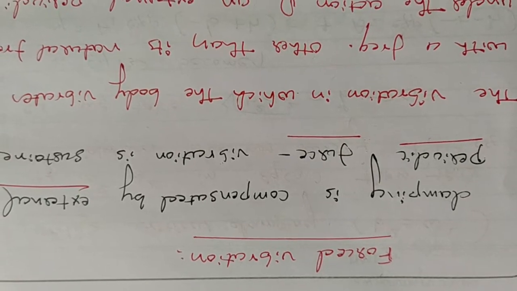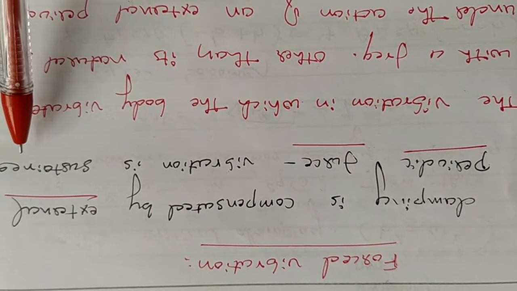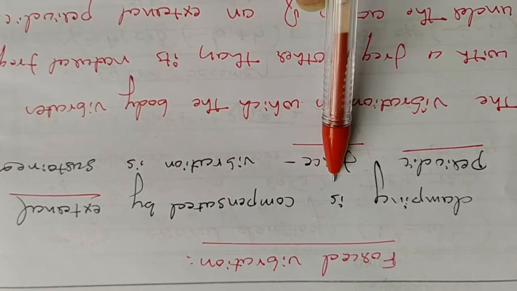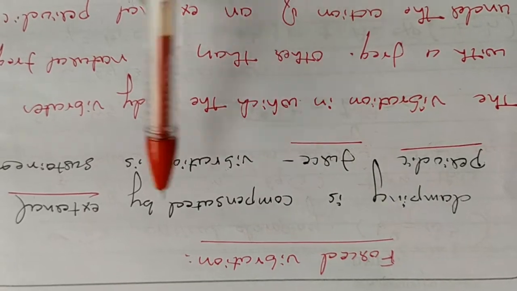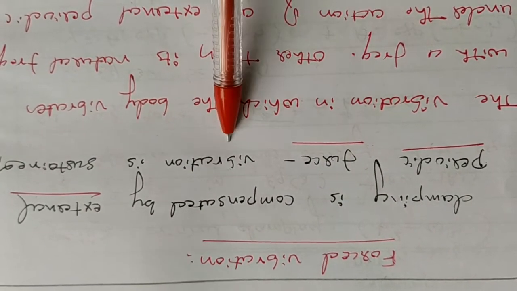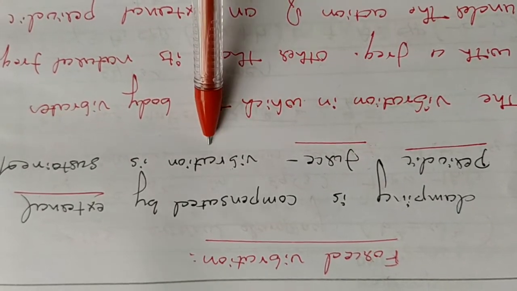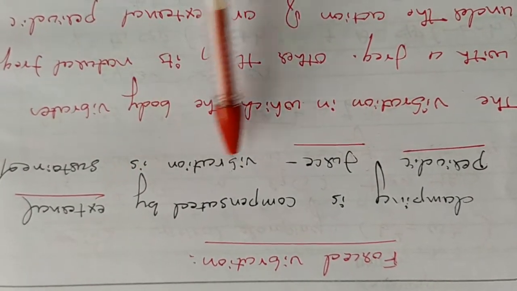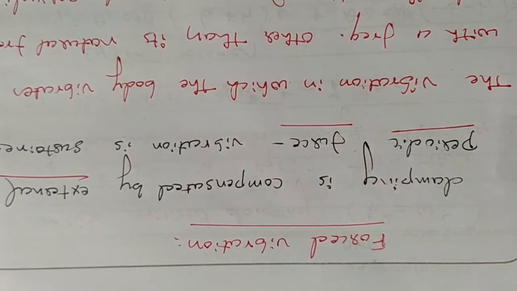To compensate this damping, if I apply an external periodic force, then the vibration will sustain there. That means damping can be compensated by applying an external periodic force. So this type of vibration is called forced vibration.